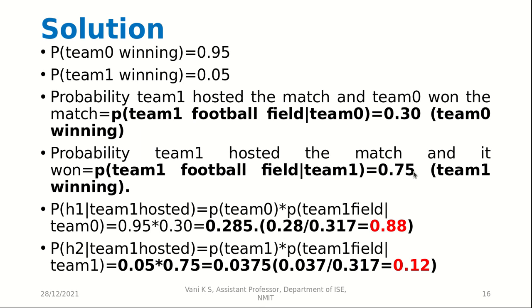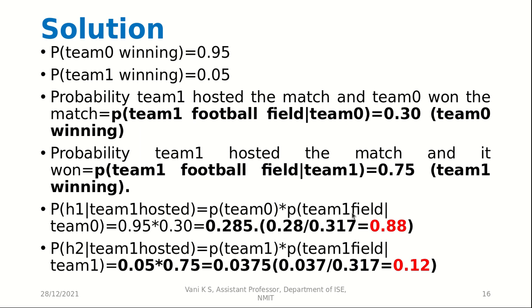Now, if we want to know which team will win if team 1 hosted, so our hypothesis 1 tells us that if team 1 hosted, the winning team will be team 0. To check that probability, we will just directly multiply the probability of team 0 winning into the probability of team 1 field given team 0 won.